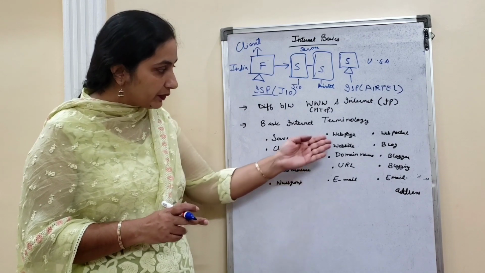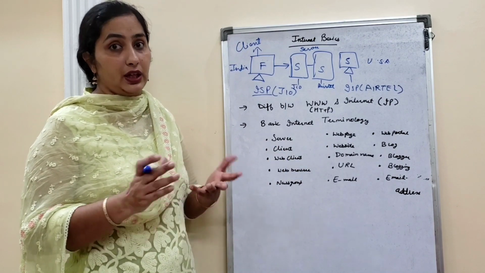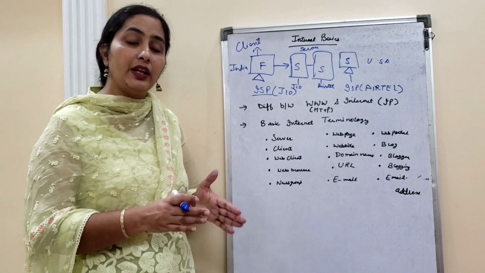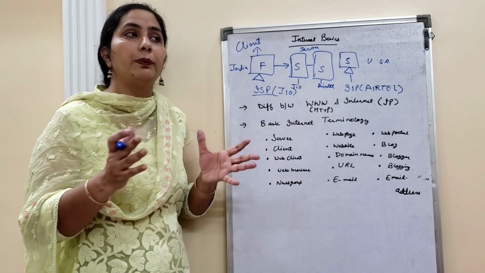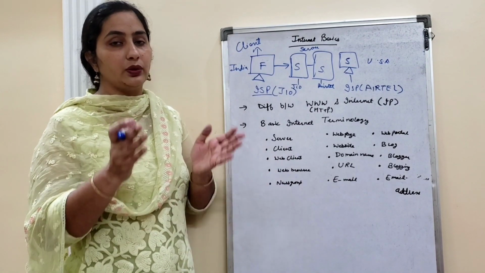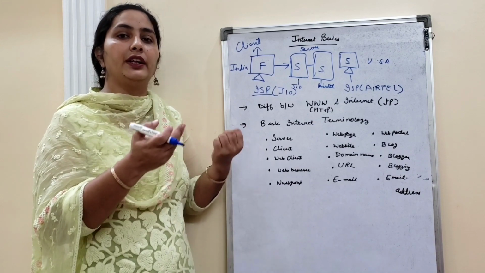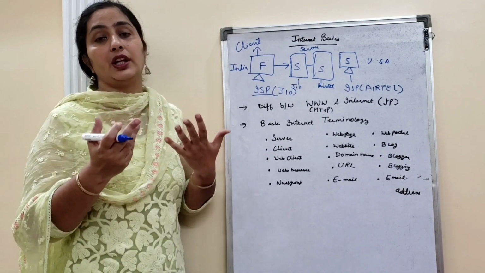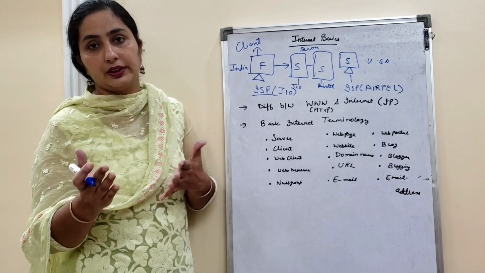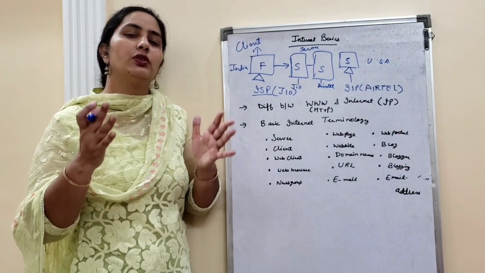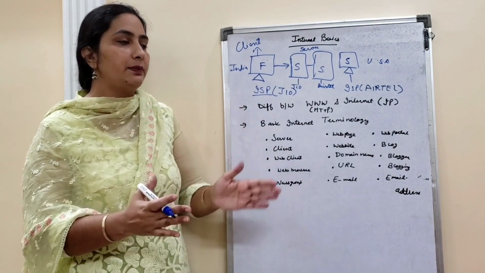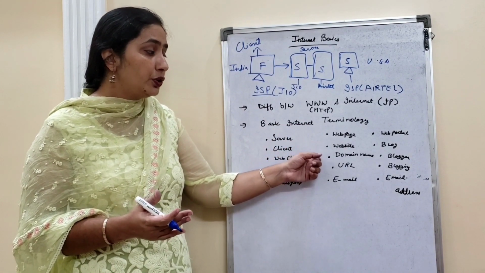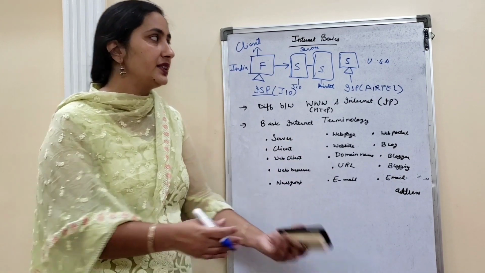Next is web page. Web page, as I hope you all know about HTML, is where you have all the information related to your service. Like if you are opening any website, one page may consist of information related to their organization, then one web page related to your inbox, one web page related to your spam or your sent folder. So one piece of information given on a single page, that is called a web page. Website, a collection of different web pages, that is a website. Domain name, now what is your domain name?